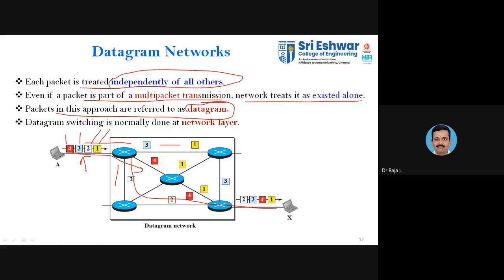At the destination, you can see it is not in order. When you transmit your data, it is in order 1, 2, 3, and 4. When you check at the receiving end, it is not in order. So you should have a suitable protocol such that after receiving your data, it orders the data packets, or datagrams, that have been received. You need to order them, then only it gives useful information.